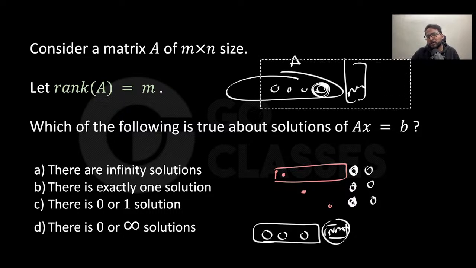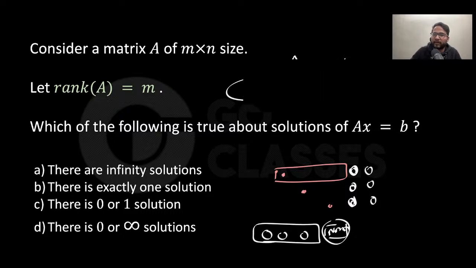Will there be infinite solutions or a finite solution? It depends on the free variable, right? There can also be a free variable. So either it is an infinite solution or a unique solution. I think I'm right, right?